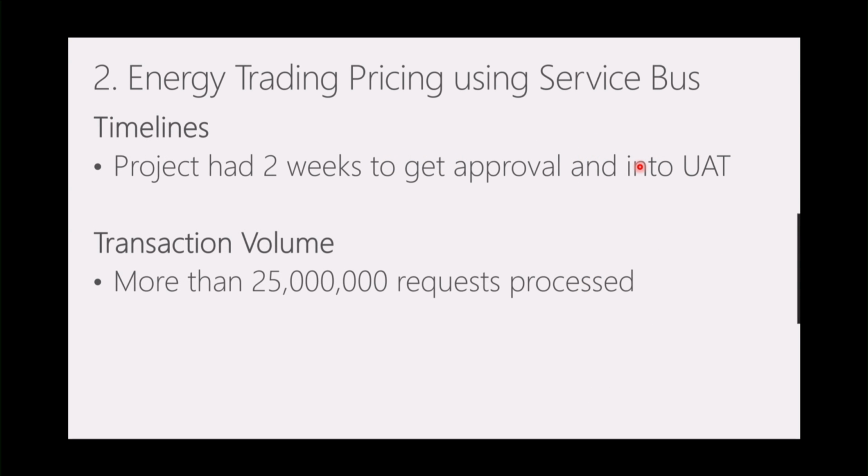So from a timeline perspective, we were about a month away from going live with the project with the old architecture, and basically it got escalated to myself, as I do have the integration team, and there were some concerns about stability and performance. And so we came up with this architecture and said, okay, we feel like this is the right architecture for us, we can do it, here's the related costs. They said, okay, great, but when can you have it done by? And it was like, okay, well, when do you need it by? Okay, 2 weeks. It needs to be in UAT in 2 weeks. So it was one of those things where, okay, do all of the project governance, go through the steering committee, get the approval.